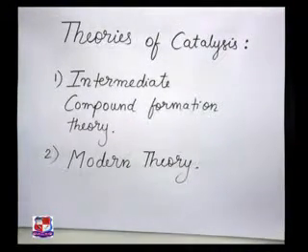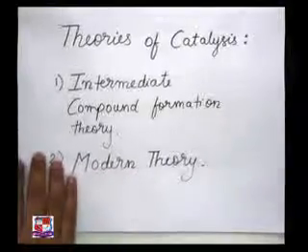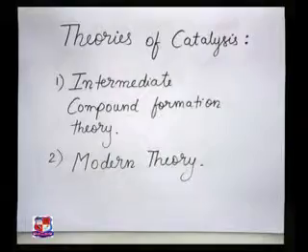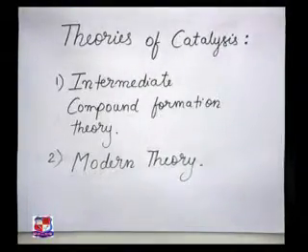Now, what are the theories? Different people have proposed theories to explain this catalysis process. Now we'll go into the theory. What does this theory state exactly? There are two theories proposed to explain the process of catalysis.